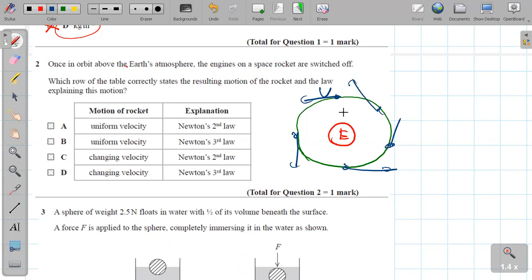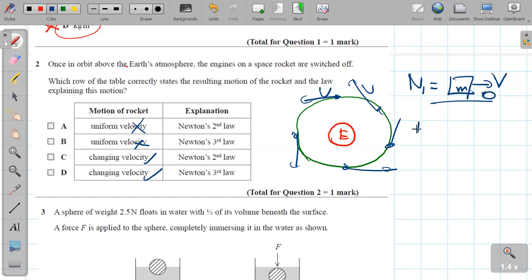So it is not uniform velocity because the direction is always going to change. Not uniform, not uniform. Have to remove the first two answers. Changing velocity, yes and yes. But which law? In this question, Newton's first law is not relevant, but I'm just going to mention that in Newton's first law, an object might be revolving, moving at velocity v, or just be stationary.